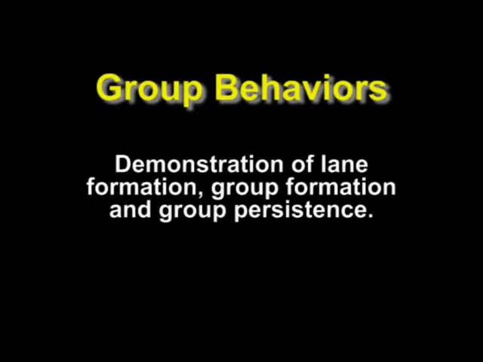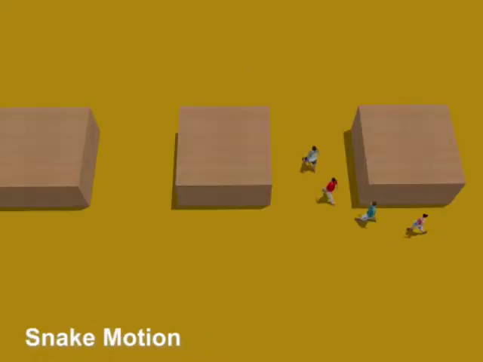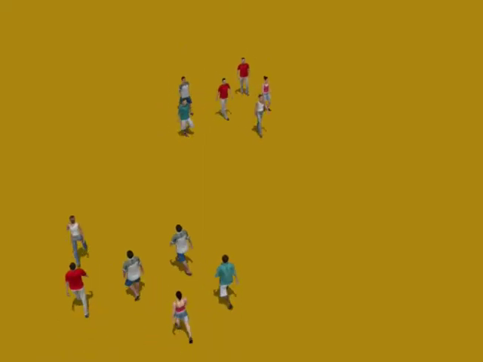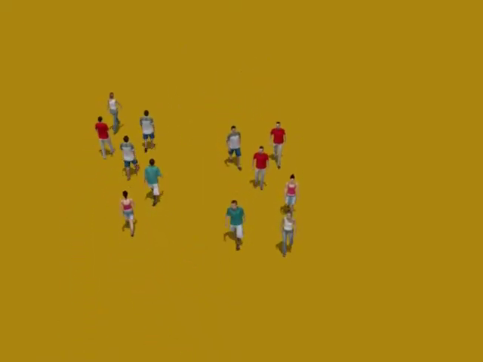High-level behaviors can be easily integrated into our system. Lane formation is observed when agents queue up politely as they near the goal. A set of agents exhibit snake-like motion as they weave around a set of obstacles. Group persistence is exhibited when two groups of agents travel in opposite directions.